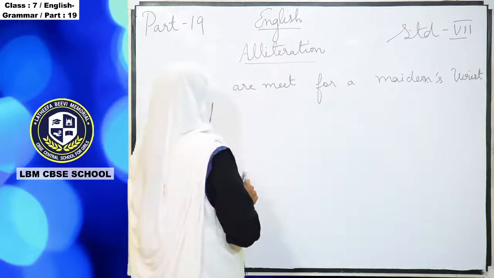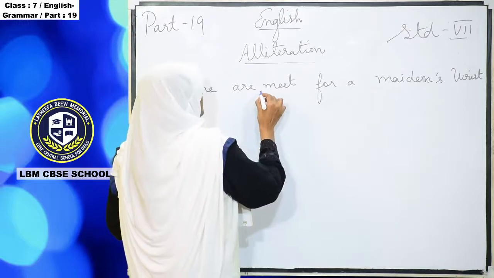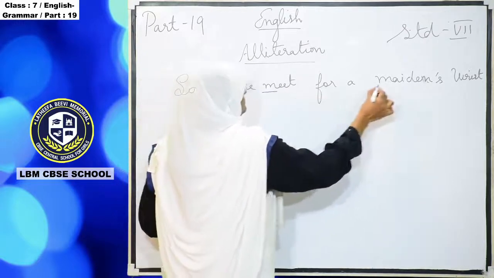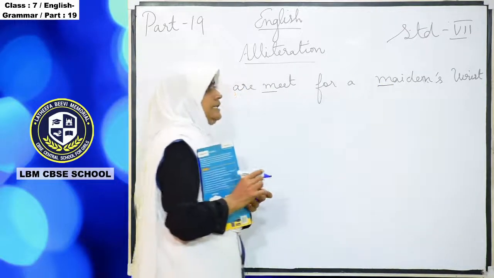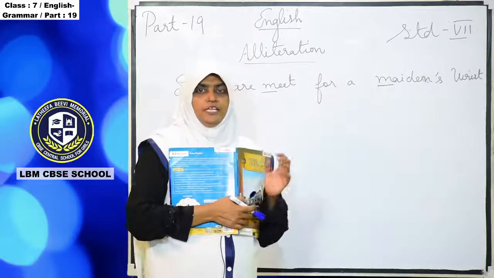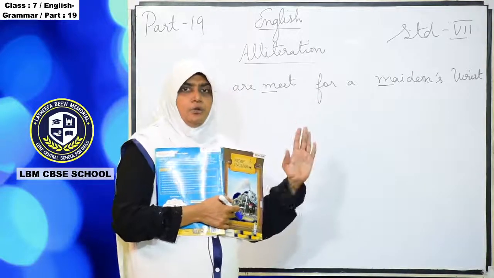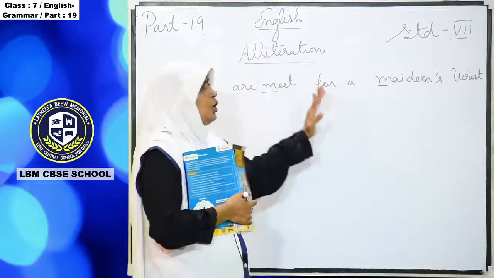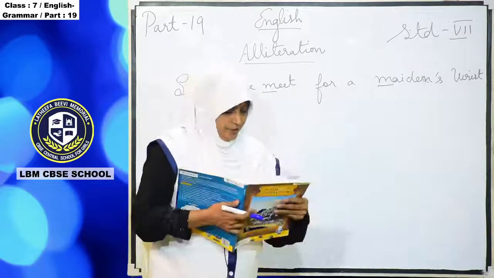Okay, so here the letter M gives the same sound, so that we call it alliteration.